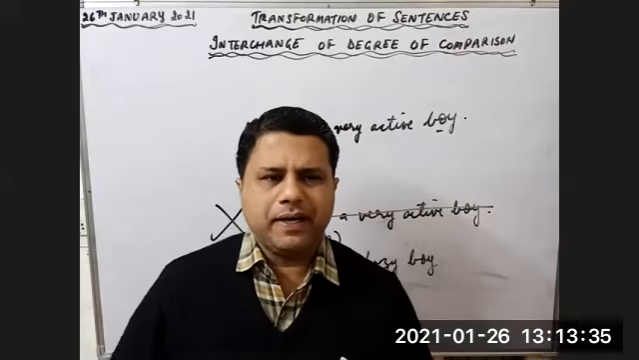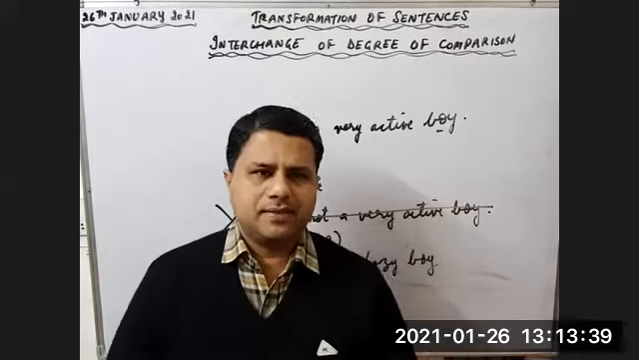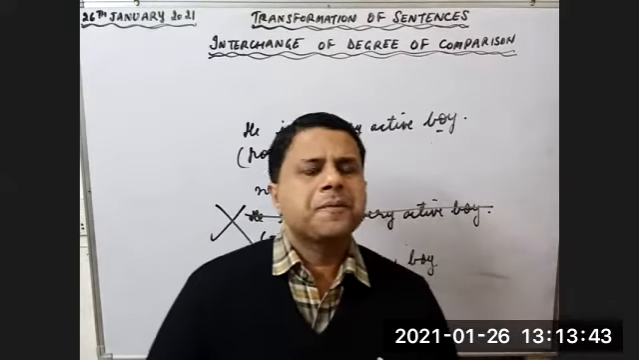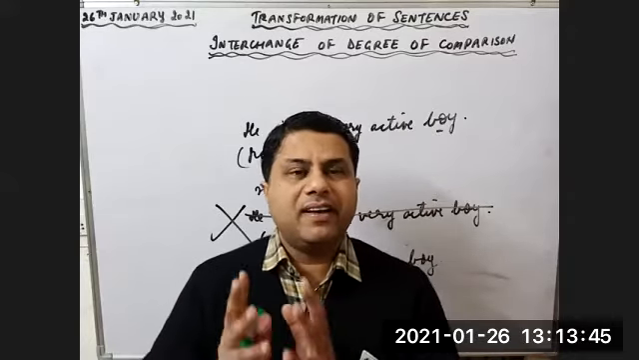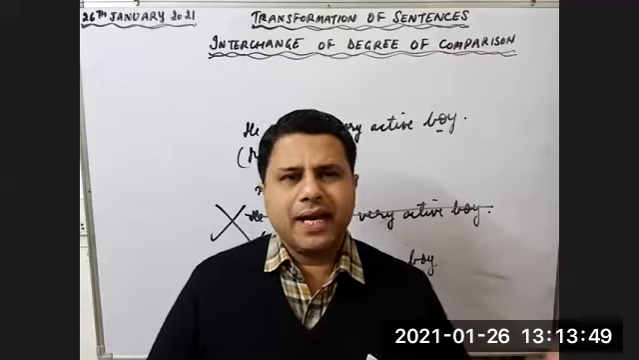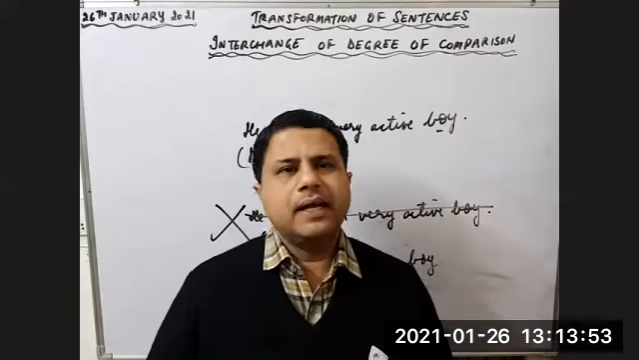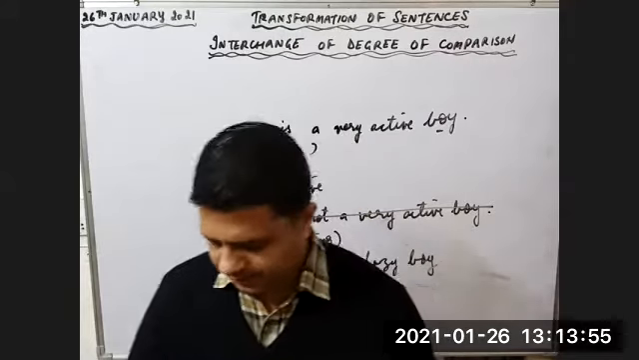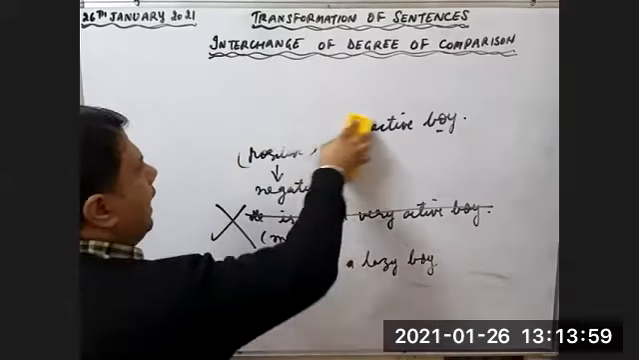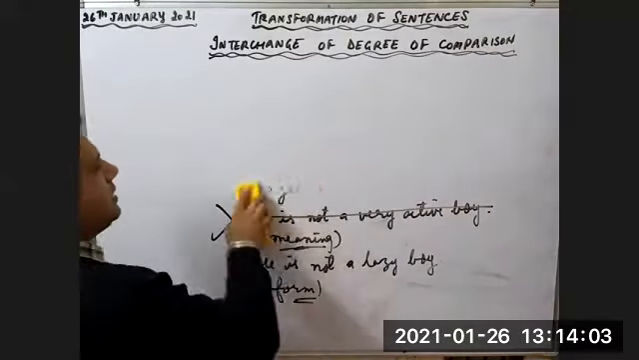Actually, in this topic, transformation of sentences, we had 10 topics. Very interesting topics were there last year, but now out of 10, 8 topics are already reduced. They are already deleted for 1 year. We are left with only 2 topics. One of them is interchange of degree of comparison that we are going to do today. I hope the concept is clear to you.